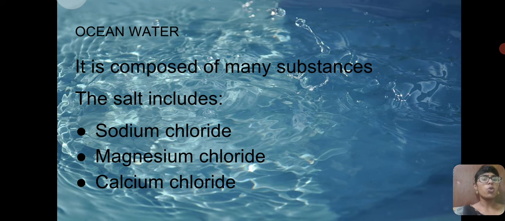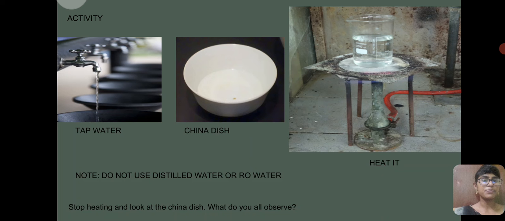See, in ocean water, salt is present. For example, if you go to a beach, the water at the beach is high in salt content. Those salts include sodium chloride, magnesium chloride and calcium chloride.